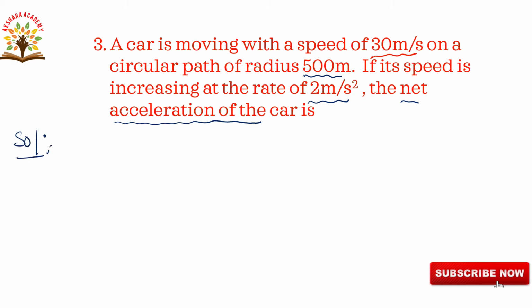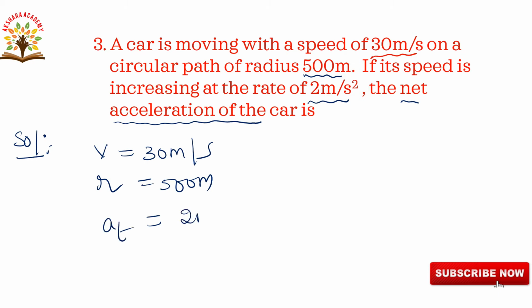Now given V is equal to 30 meters per second and R they given as 500 meters, and here increasing at a rate of 2 meters per second square, that is tangential acceleration, they given as 2 meters per second square.